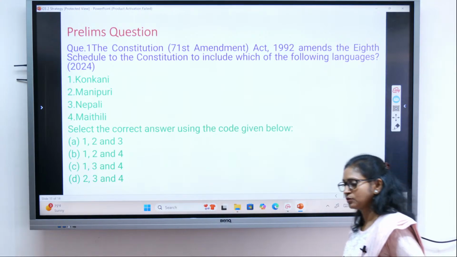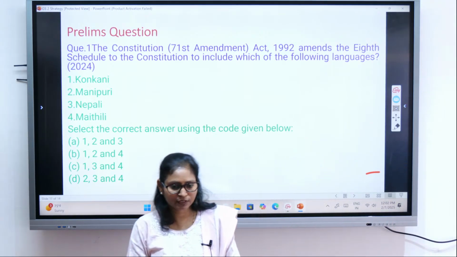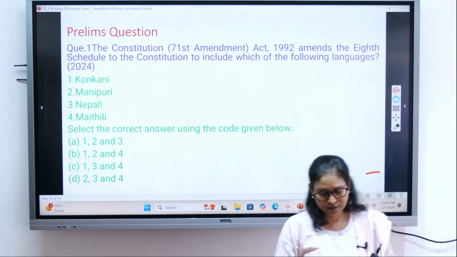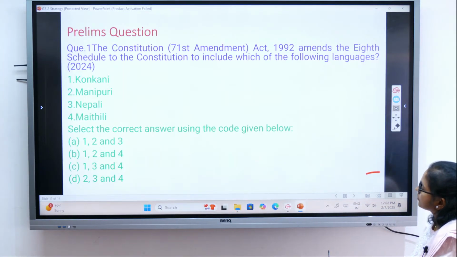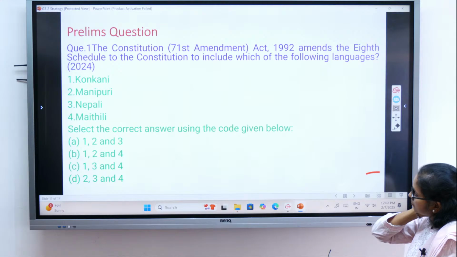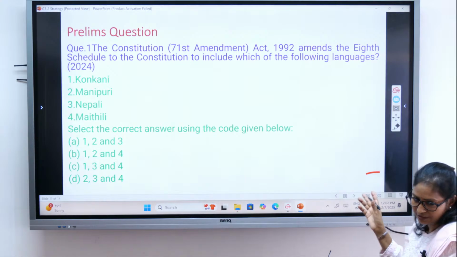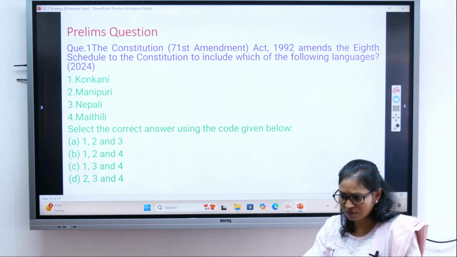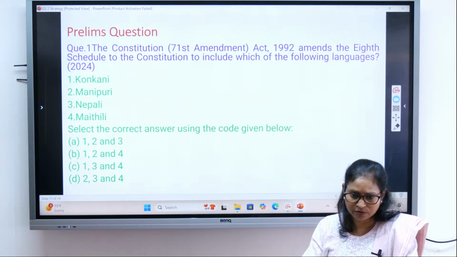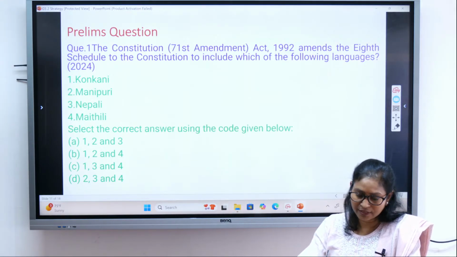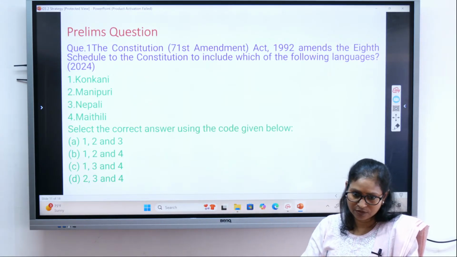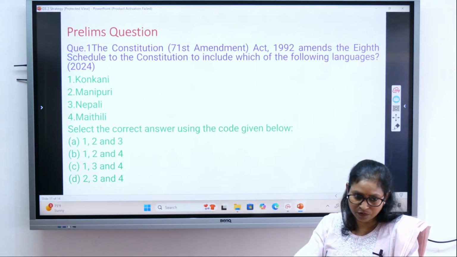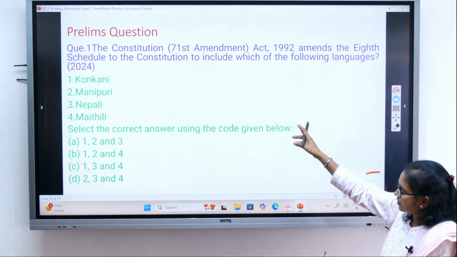So let's look into some prelims questions which will give you an idea. Polity, this was asked in 2024. The Constitution 71st Amendment Act 1992 amends the 8th Schedule to the Constitution to include which of the following languages. I mentioned that many a time they have been asking questions from the schedules. There are a total of 12 schedules, right? The 8th Schedule deals with languages, and amendments also. I told you they ask important amendments as well. So that is what the question is.